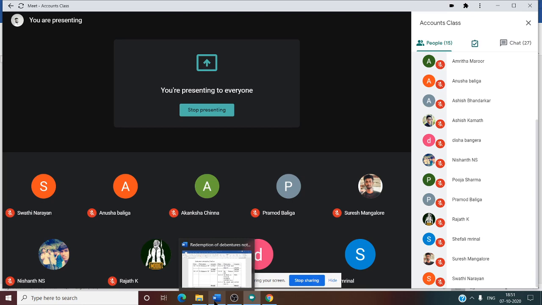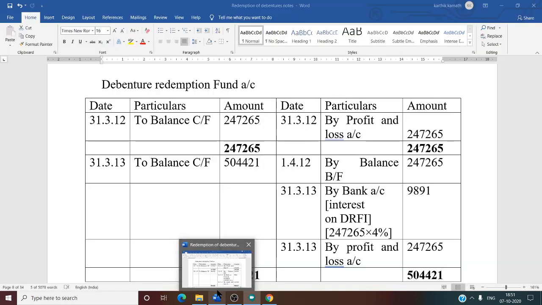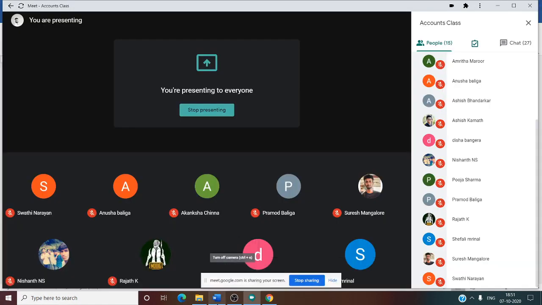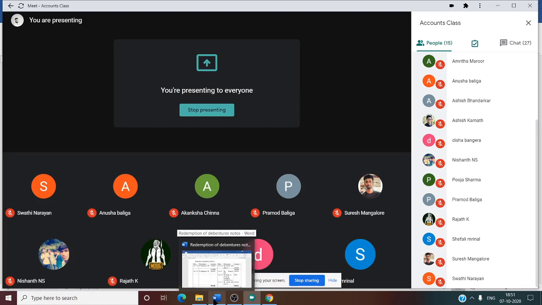So when we are talking about balance, we need to imagine the balance sheet. We need to imagine where we are going to write share capital, where we are going to write reserve fund, where we are going to write profit and loss account credit balance. Can you tell me where we are going to write? Which side? Asset side or liability side?